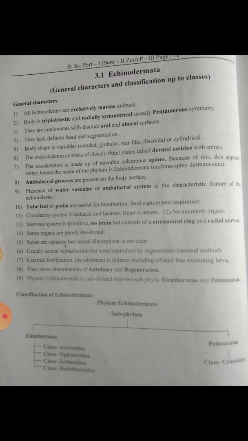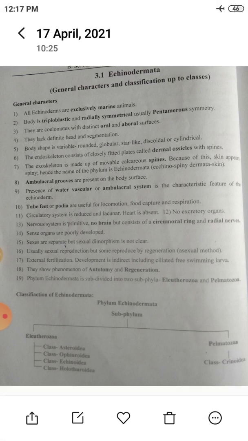Then they are coelomates, means contains cavity, and two distinct regions are present in echinodermata, oral and aboral. Next, they lack definite head and segmentation. Body shape is variable: rounded, globular, star-like, discoidal or cylindrical.